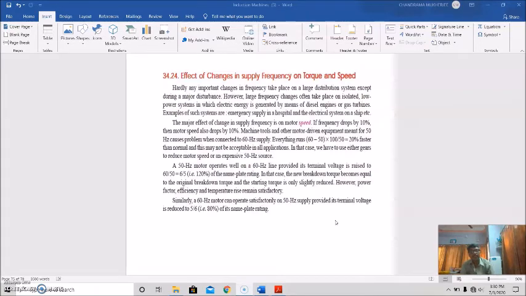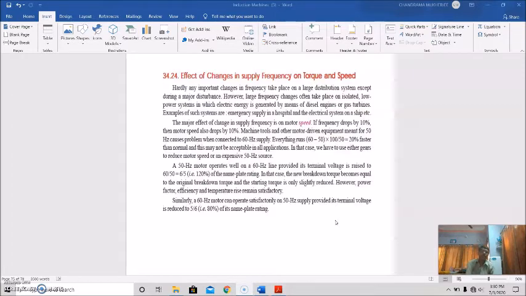In that case, this is a very standalone system, and general power supply is made through a gas turbine or diesel engines. So the change of supply frequency may happen, and this will affect the torque and speed of the induction motor. The main effect of change in supply frequency is on motor speed. If frequency drops by 10%, then motor speed also drops by 10%.